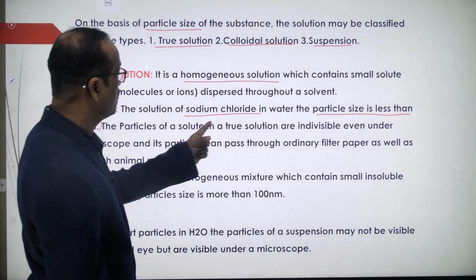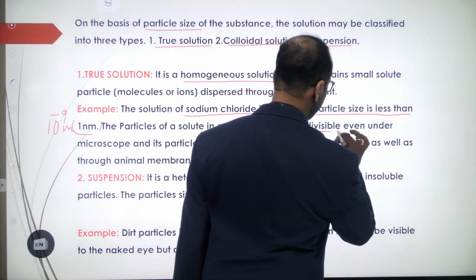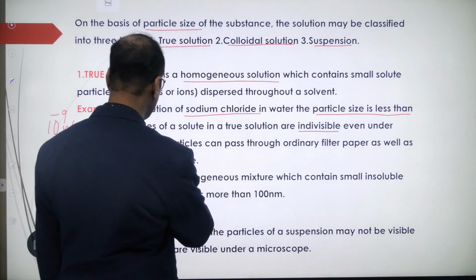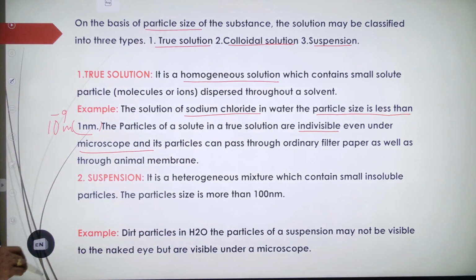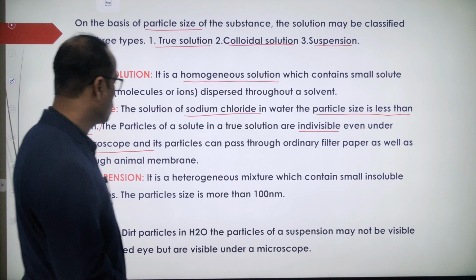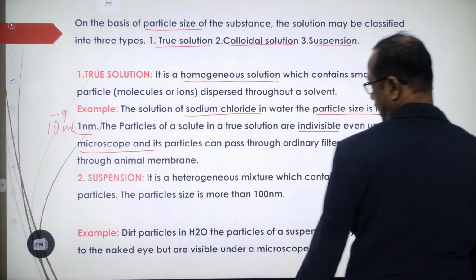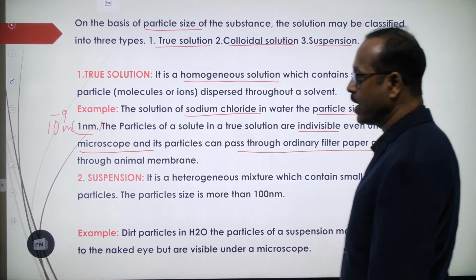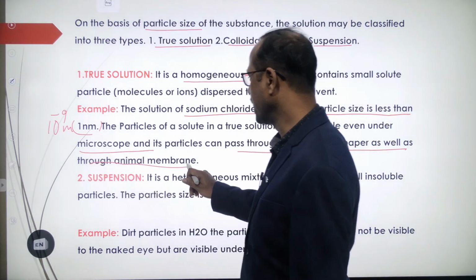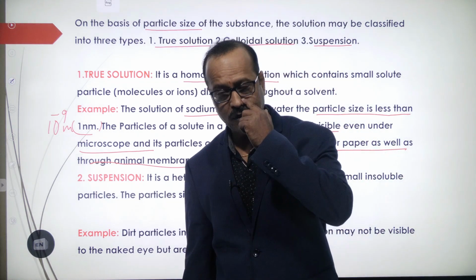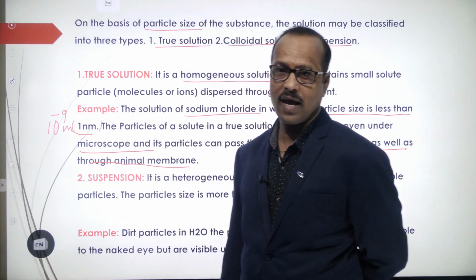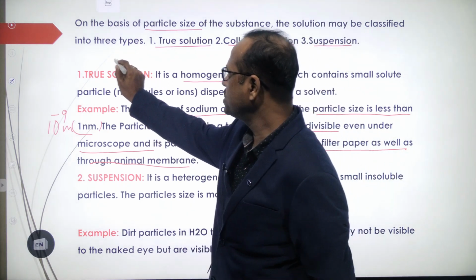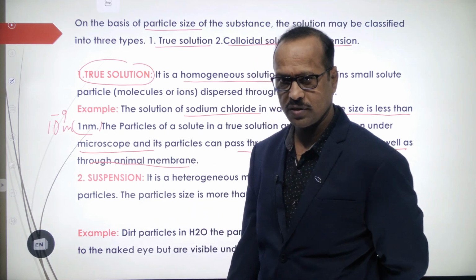The particles of solute in true solutions are invisible, meaning we cannot see them even under the microscope. They can pass easily through ordinary filter paper and through animal membranes. This means we cannot filter them; we cannot separate the salt and water from the salt solution. Because the particles are so small, such solutions are called true solutions.